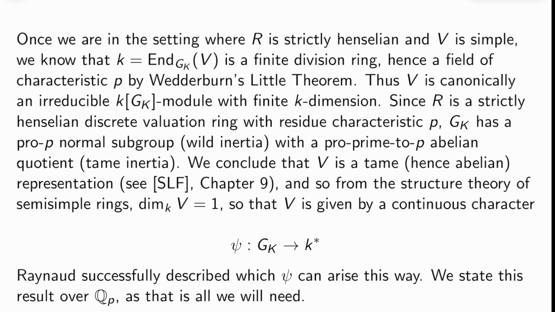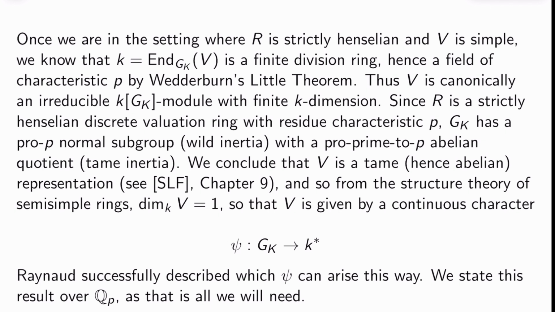However, R is strictly Henselian and it's a DVR with residue characteristic p. So G_K has a pro-p normal subgroup, which is wild inertia, and a pro-prime-to-p abelian quotient, which is tame inertia. You can conclude from this, and you can see Serre's Local Fields, chapter 9, that V is a tame, hence abelian representation. And so, from the structure theory of semisimple rings, it turns out that dim_K V is actually 1. It's not just finite, it's 1.